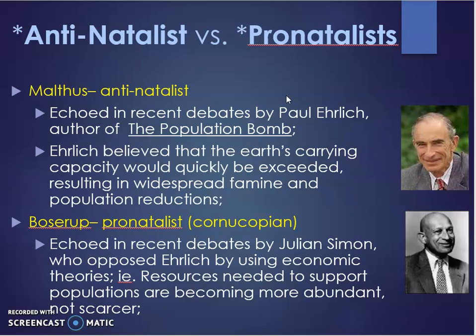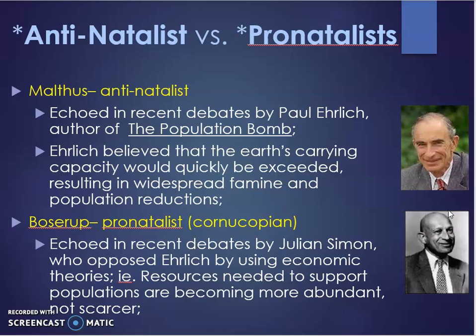But then you still have people that are following the more pro-natalist approach, like Boserup. Another was Julian Simon, who actually opposes Ehrlich by saying that resources are needed to support population, and by continuing to have babies, they are creating more opportunities, more technologies, more ideas, and that in fact resources are not becoming scarce, but becoming more abundant.